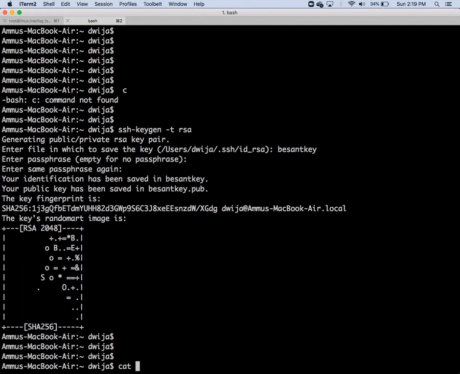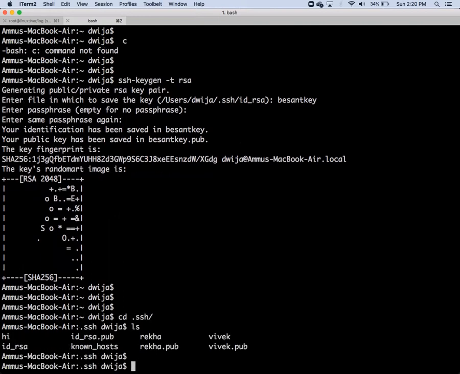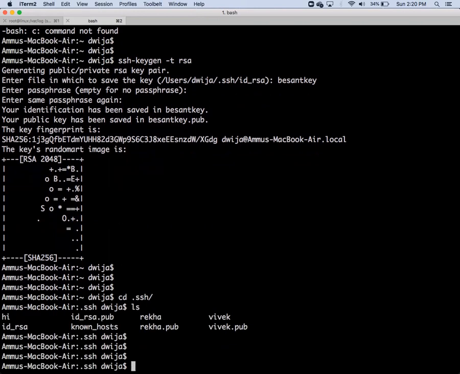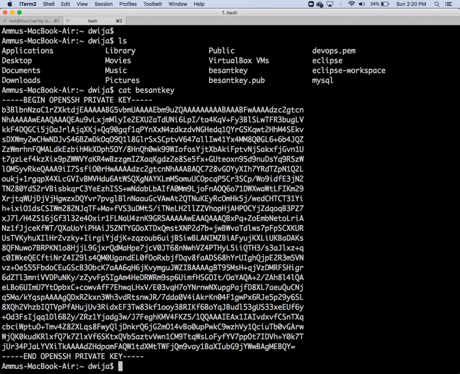Which location is it? My .ssh. I will go to .ssh with cd .ssh. I will find where the pub is. It is my current location. Yes, Besant key and Besant.pub. You can just cat it. It's a normal file. So this is the key, just like AX. This is the OpenSSH private key, ending with OpenSSH private key.